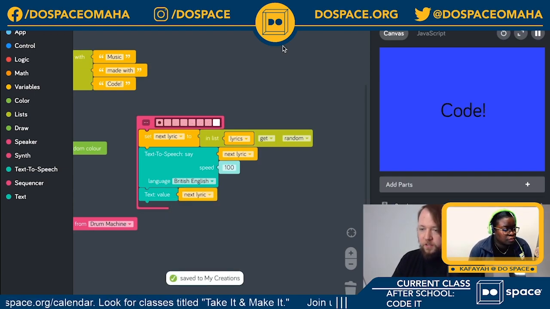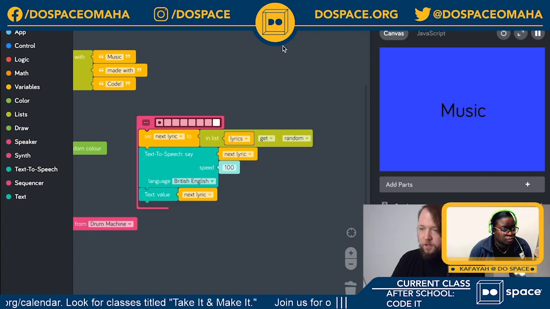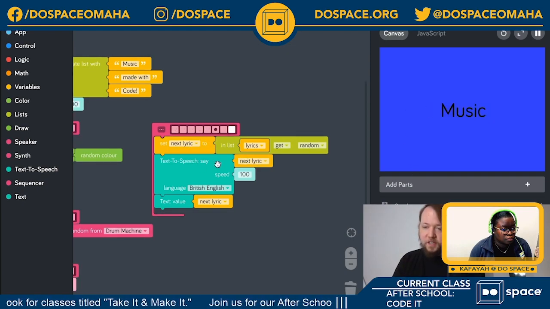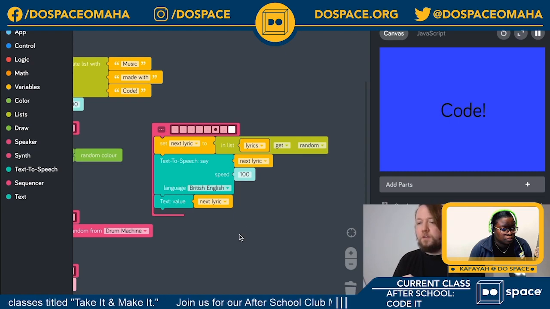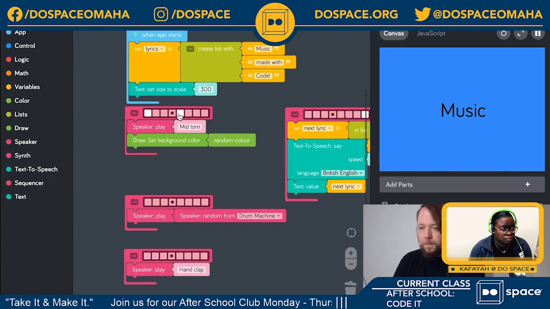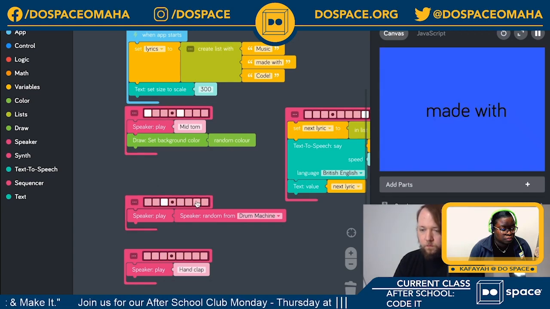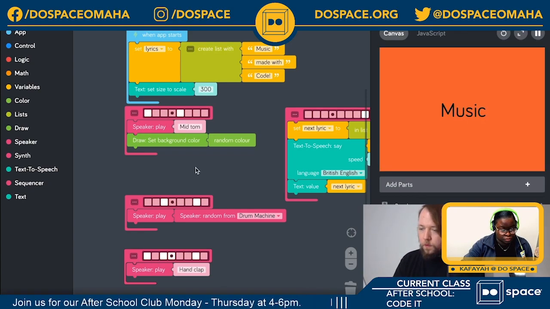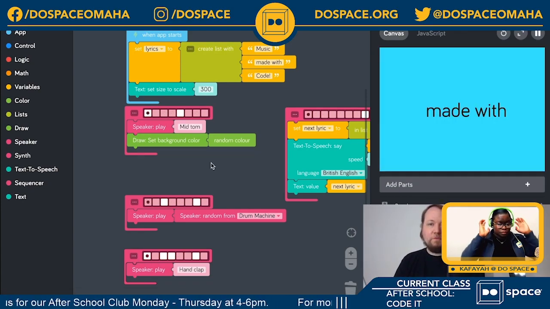Now if we just turn this sequencer on, you'll see that because we're using the same variable, it says the word and also shows the word. Now let's turn all the other sequencers on and get the full effect. Music. Made with. Made with. Music. Code. So there you have it. That's music made with code.